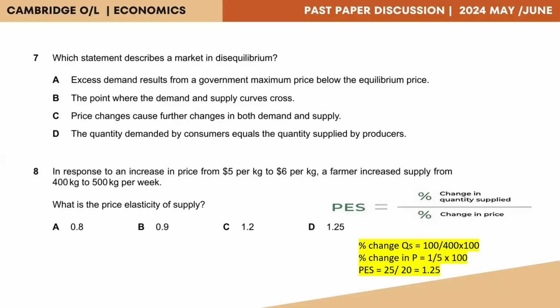So PES would be 25 divided by 20, which is equal to 1.25. So 1.25 would amount to answer D. So that's the correct answer for this question.